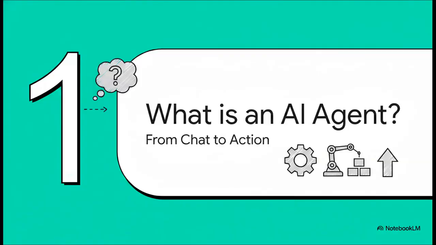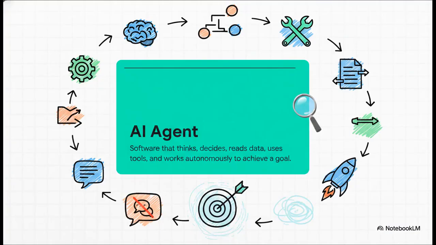Section 1. What is an AI agent? The evolution from chat to action. To really wrap our heads around this, we have to understand a massive, massive shift in the tech world. We have officially moved past the era where AI was just a novelty chatbot. We're in an era of action now. Listen closely to these verbs. An AI agent is software that can think. It makes decisions. It reads data, uses tools, and acts autonomously to achieve a specific goal.